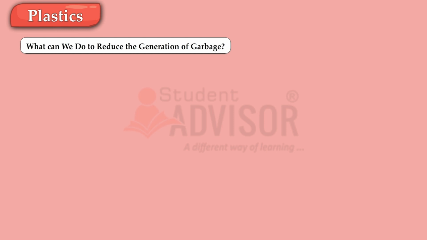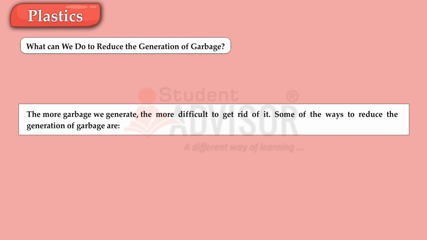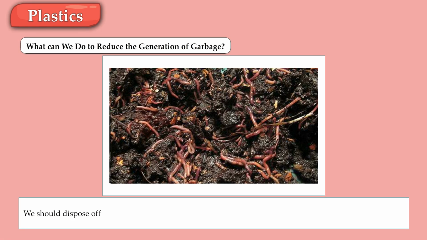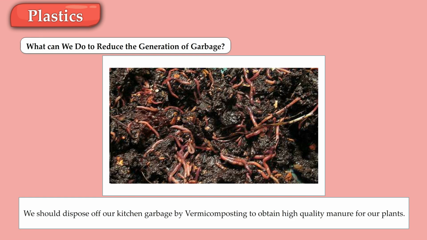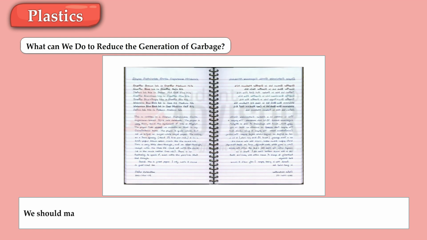What can we do to reduce the generation of garbage? The more garbage we generate, the more difficult it is to get rid of it. Some of the ways to reduce the generation of garbage are: we should dispose of our kitchen garbage by vermicomposting to obtain high-quality manure for our plants. We should not throw plastic bags here and there. We should make full use of paper in our notebooks, etc. by writing on both sides.